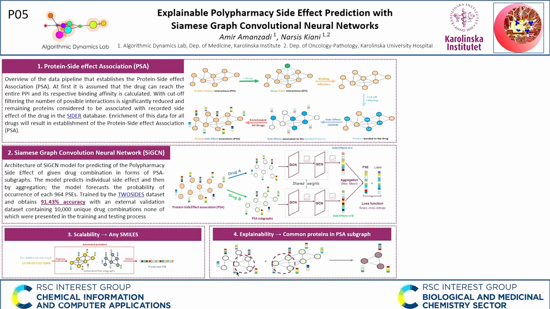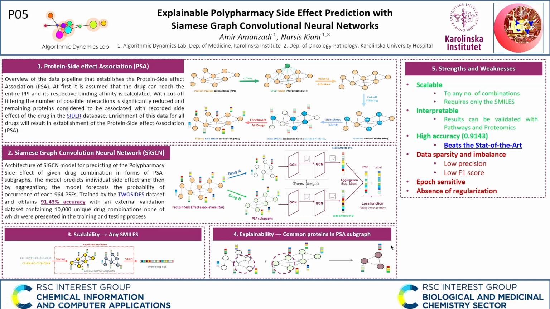It only requires SMILES of the drugs for the prediction. Also, since the inputs are protein-protein interactions, the predictions can be affiliated to the proteins that may be causing a particular side effect. Despite the model achieving high accuracy and beating the state-of-the-art ML models, it has inferior average precision and F1 score. The reason is the intrinsic sparsity and imbalance of the data.